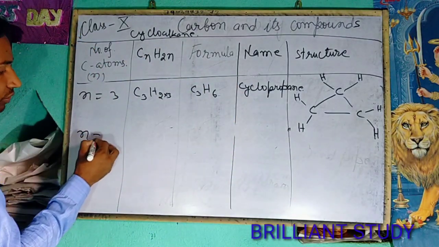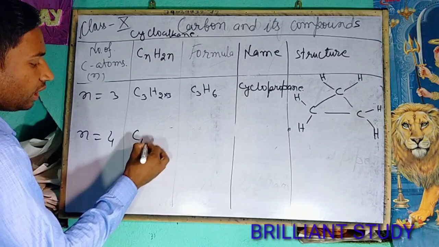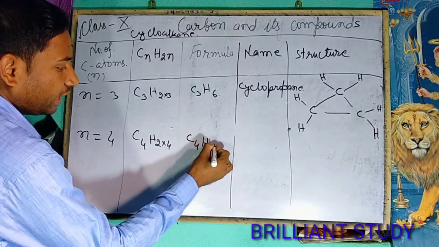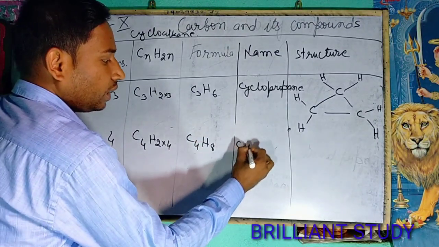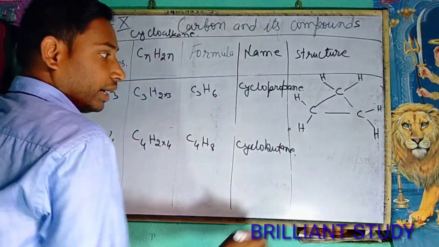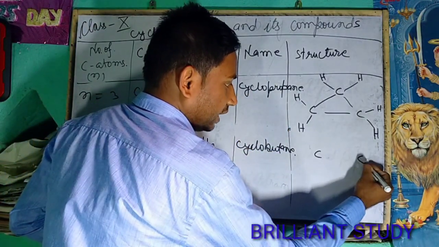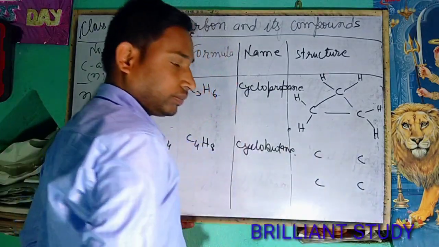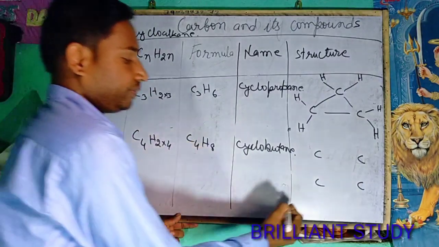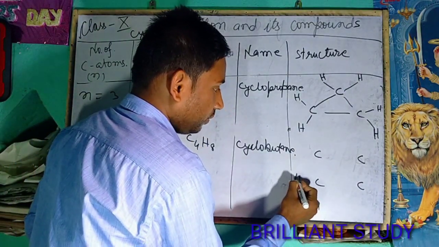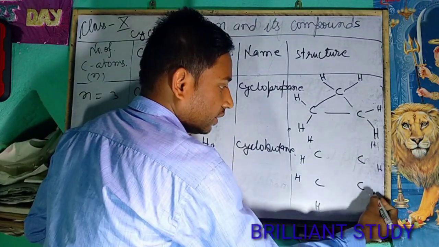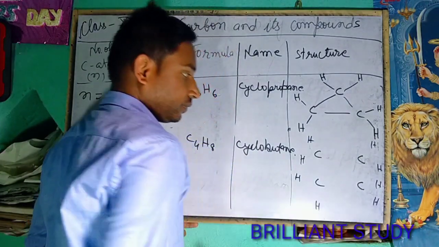In this way we can find the other structures for cycloalkane. Take n equals 4. The formula will be C4H2 into 4, that means C4H8. The name will be cyclobutane, and the structure will be like this. The number of hydrogen atoms is 8.